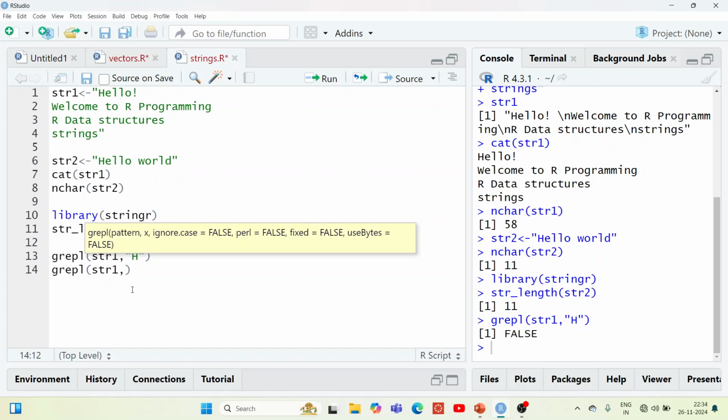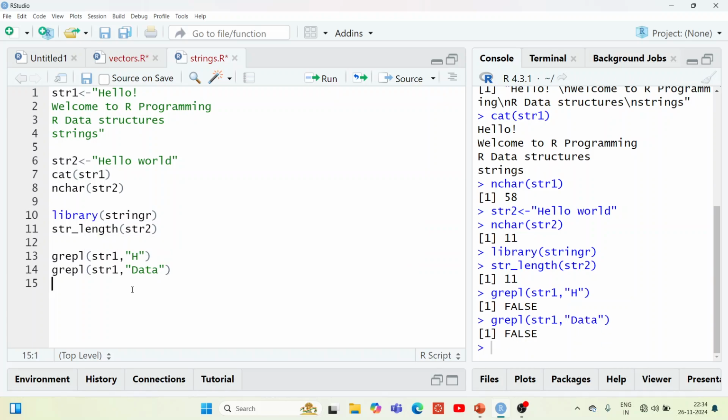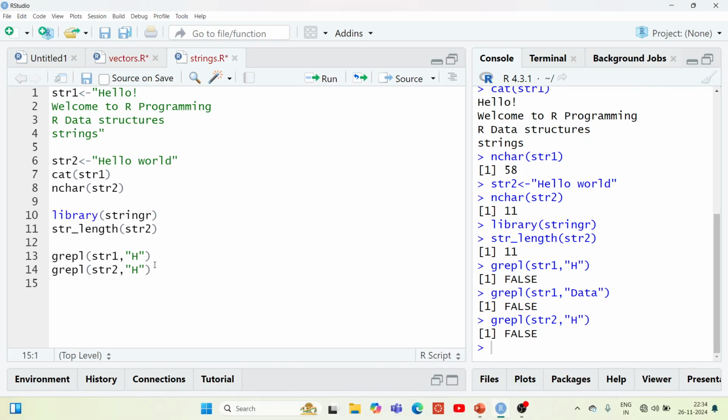Suppose I want to find out whether the string "data" is available or not. Data is available. Let's execute this. So you are getting "data is not available." Suppose I give any character, for example H. Let's take string 2 and check whether H is available. Getting false.